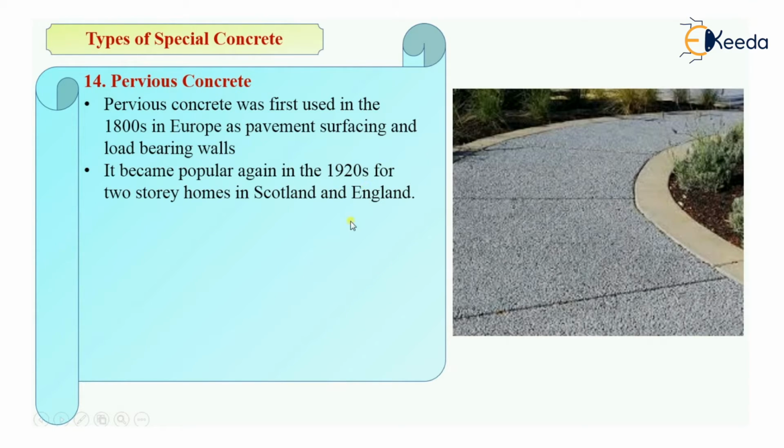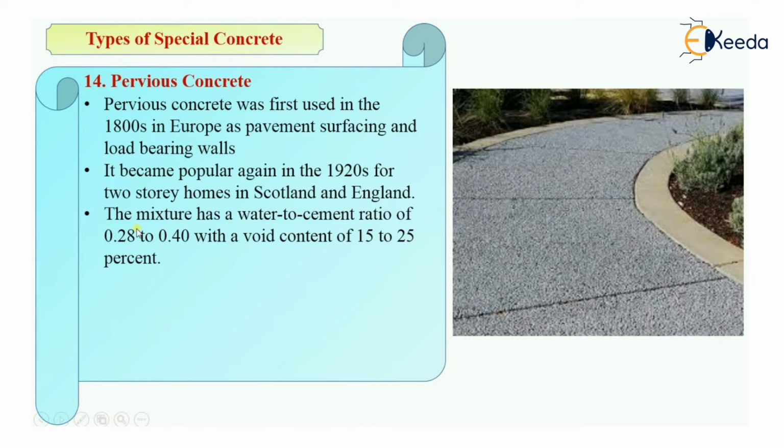And this pervious concrete mixture will have water cement ratio, that is water to cement ratio, in between 0.28 to 0.40 and the voids content, or voids percentage, will be 15 to 25%. The water cement ratio for this type of concrete will be 0.28 to 0.40 and the voids content, that is voids percentage, will be in between 15 to 25%.